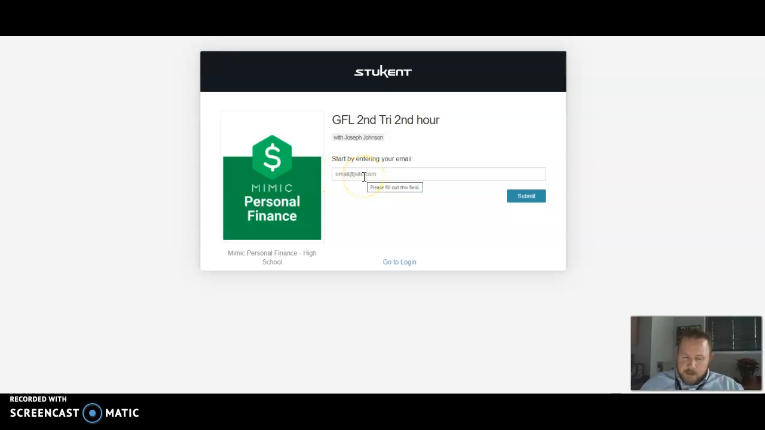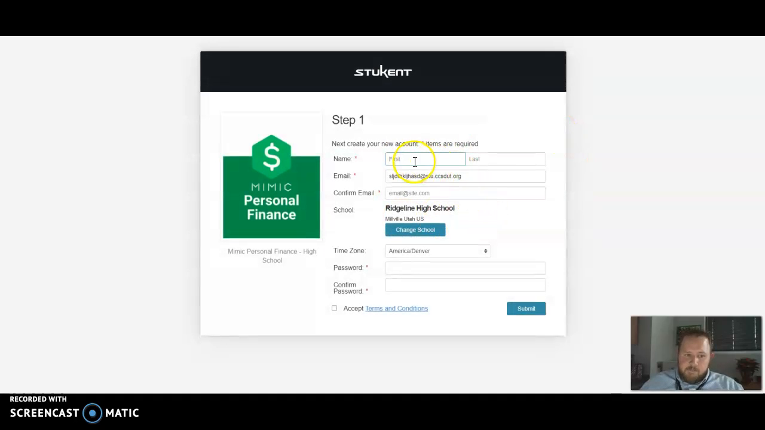And it'll ask you for your email. The email that you use, obviously, is your school email account. Okay? So you're going to type in your school email account at stu.ccsbut.org, and you're going to submit. And it'll take you to the next section. Make sure that it says Millville, Ridgeline High School, Millville, Utah, okay? Or it won't connect you to the correct class.